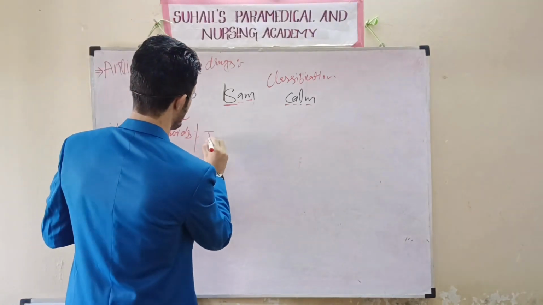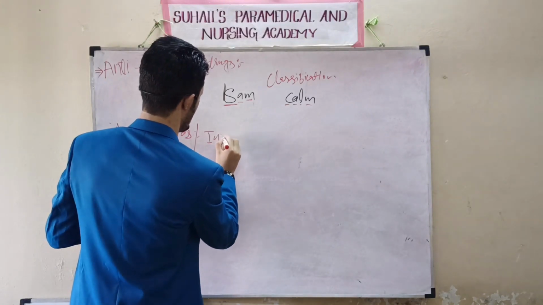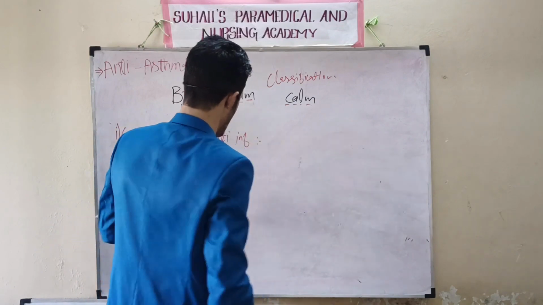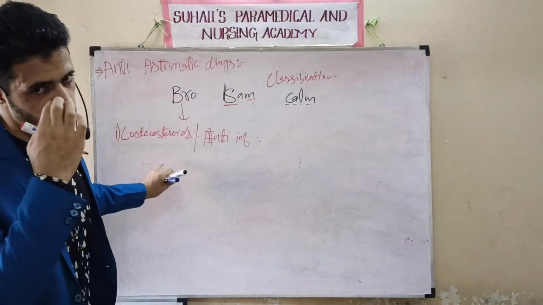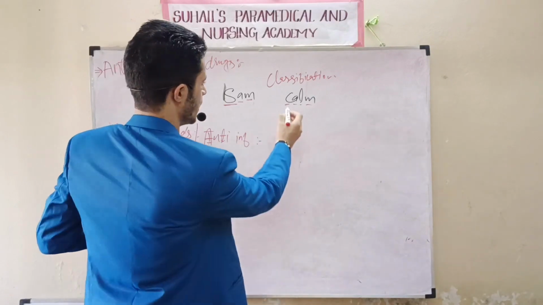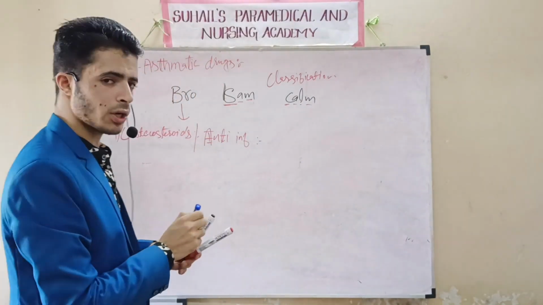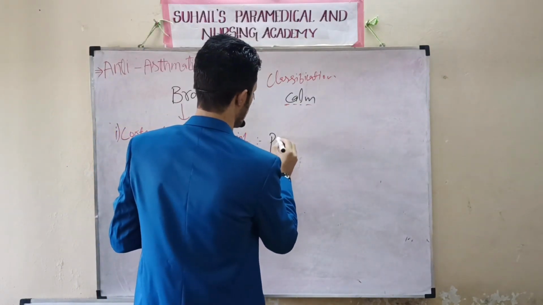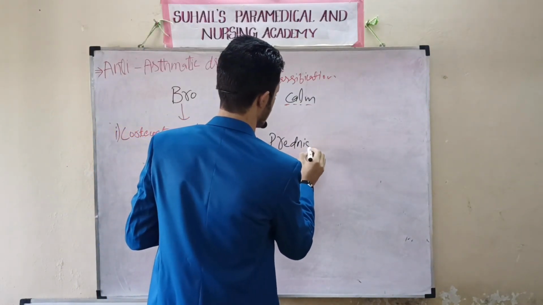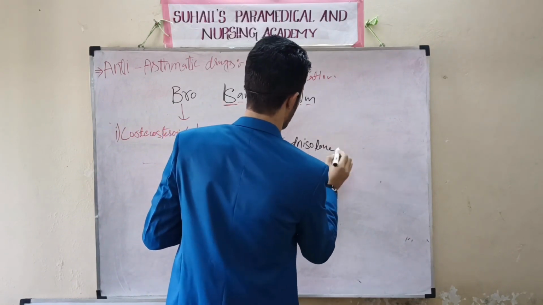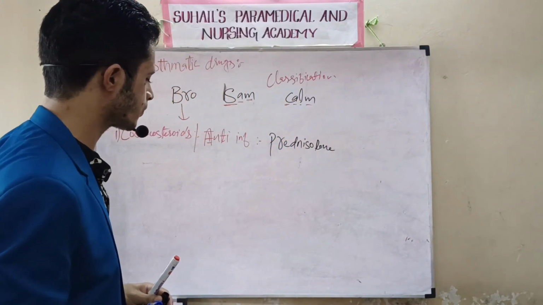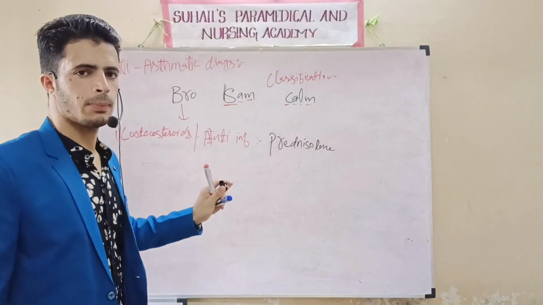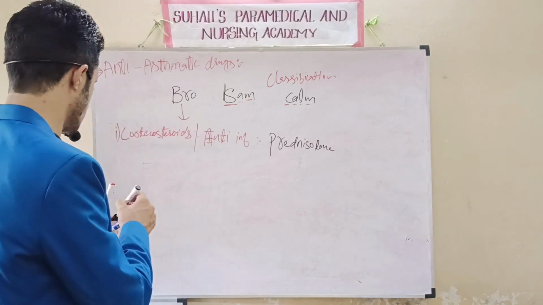So corticosteroids, you can also say they are anti-inflammatory agents. Anti-inflammatory drugs. Or you can say corticosteroids. These I have told here. So what will be the drugs that come under corticosteroids or anti-inflammatory drugs? Remember, one is called prednisolone. The main drug here is prednisolone, which comes under the corticosteroids or anti-inflammatory drugs. There are many drugs you can remember.